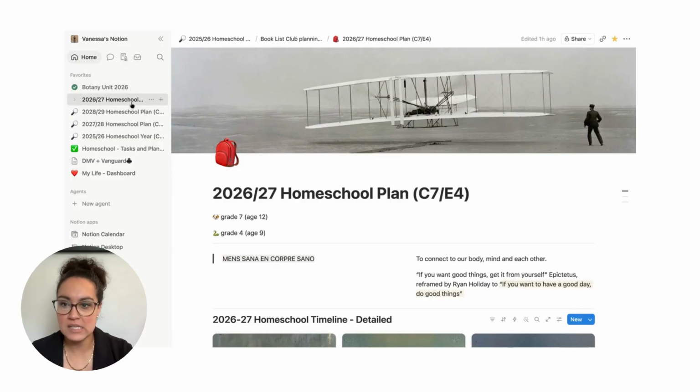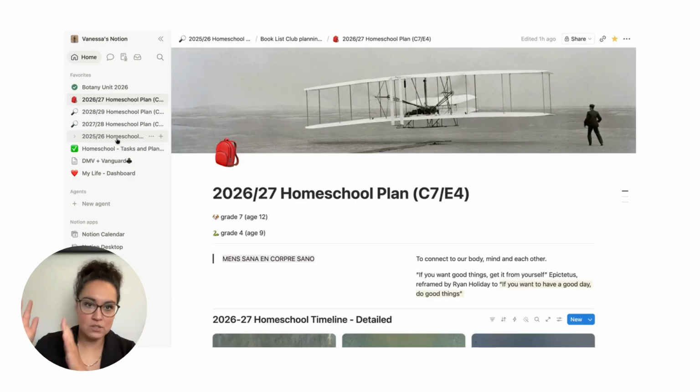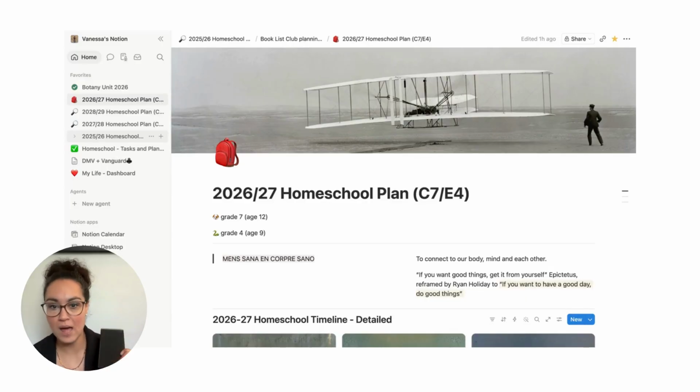On the sidebar, you can see that I have this year. I also have next year and the following year, and then last year. You can adjust what you see in your sidebar, but I like to have that. It's easy, quick access. And of course, I use this on my phone as well, the Notion app. So when I am out and about, I can easily import or just fill in information. Or if somebody asks me a question, I have that at my fingertips at all times. So that's why I really like this digital system.